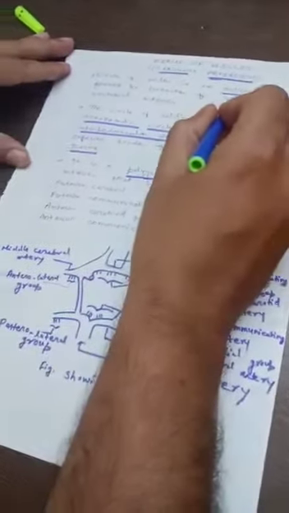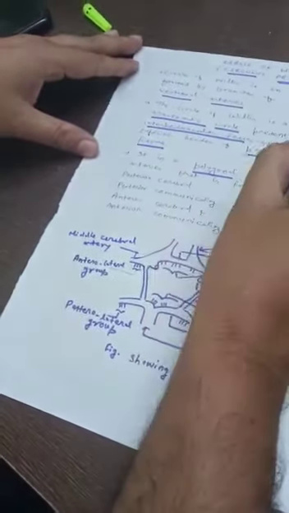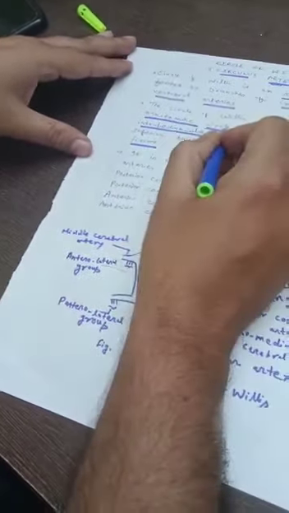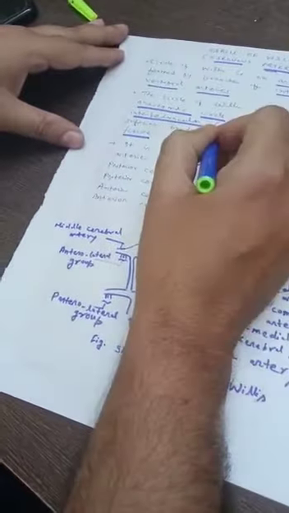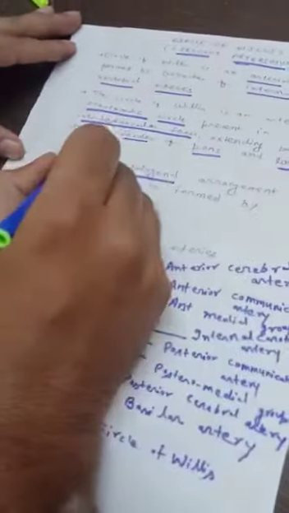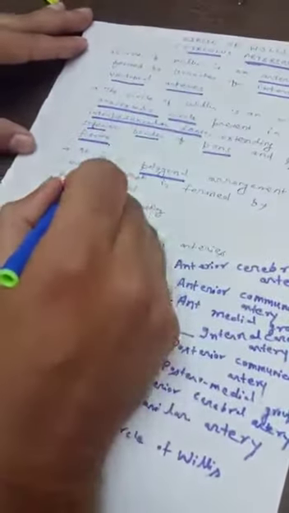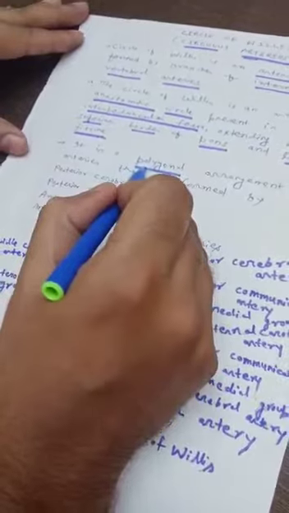The circle of Willis is an arterial circle which is formed by the branches of the internal carotid and the vertebral arteries. It is an arterial anastomotic circle present in the interpeduncular fossa, extending between the superior border of the pons and the longitudinal fissure. It is a polygonal arrangement.